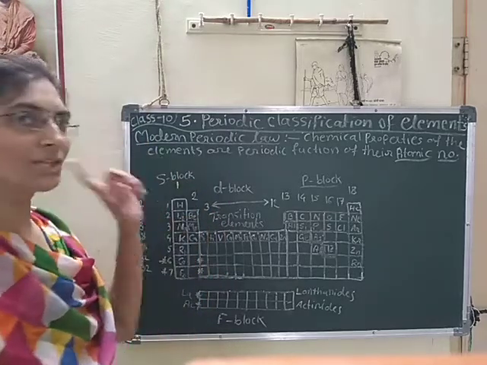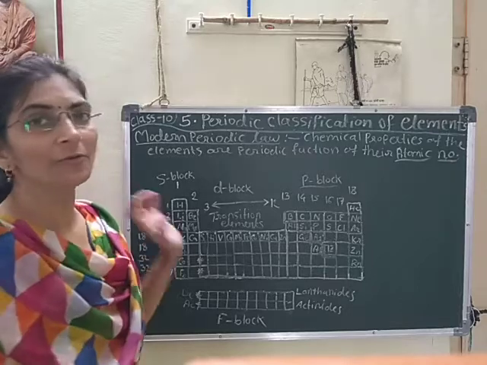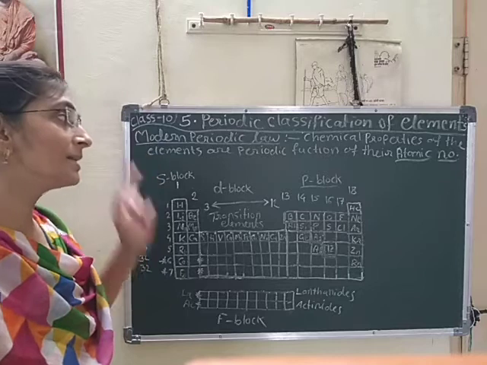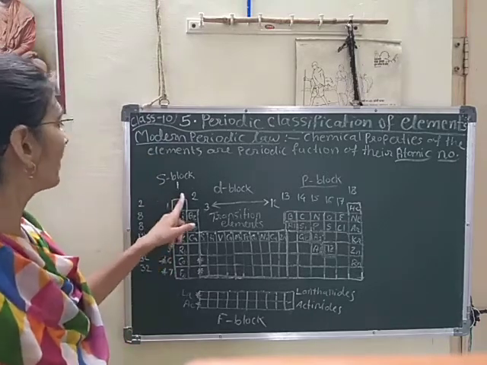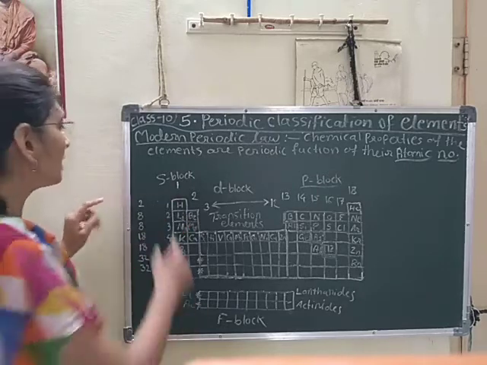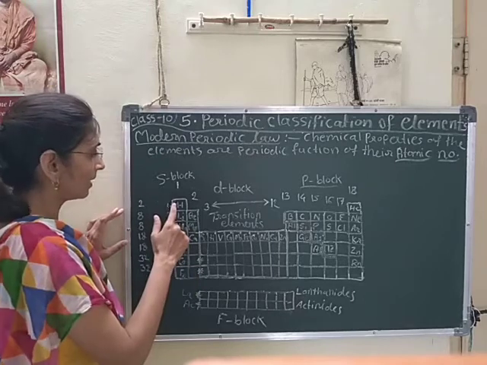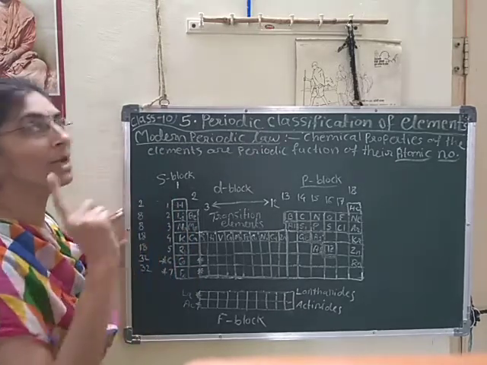Yes, which limitations? Position of hydrogen. So the position of hydrogen was confused in Mendeleev's periodic table, but here, as it is according to atomic number, it is well defined and well explained here. Yes, hydrogen should be here according to its atomic number 1.